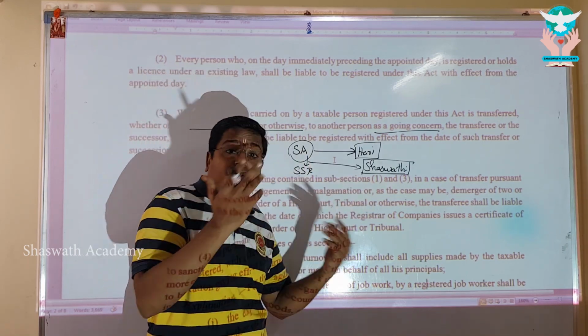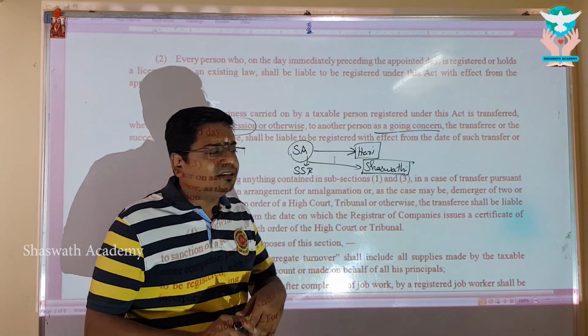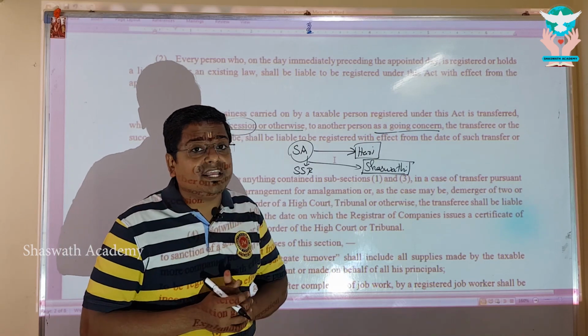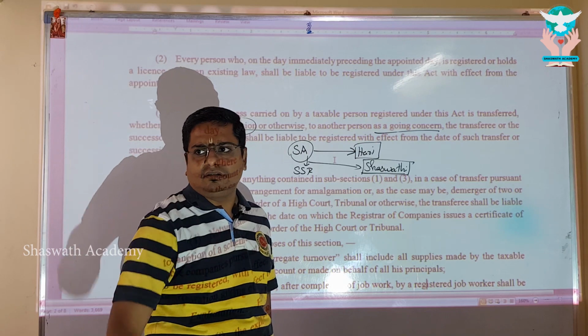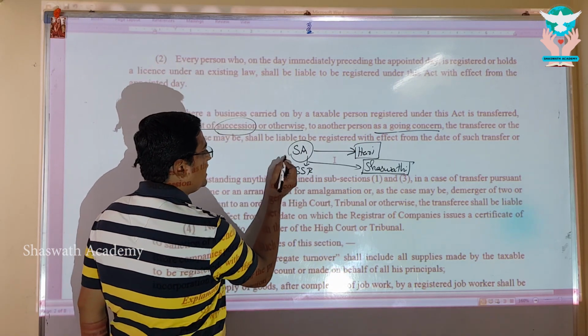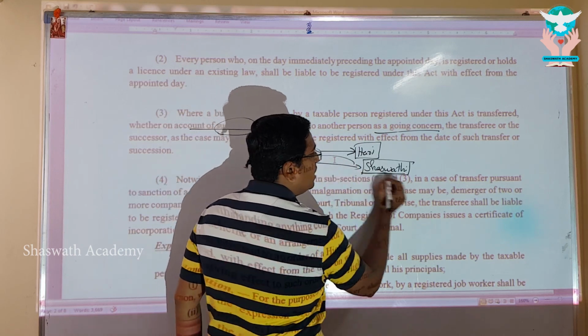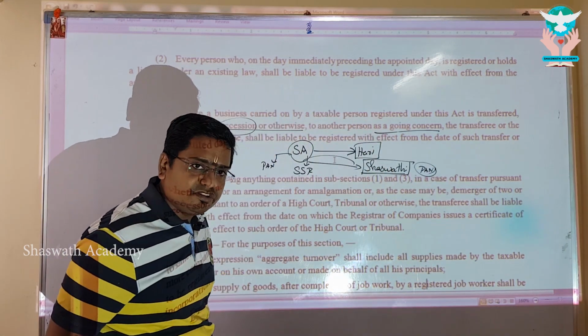So tomorrow Shaswathi is coming to take over Shaswath Academy. Let her take over, but this is a succession, right? Shaswathi is a new person. Obviously, you all know GSTIN will be on the individual PAN. Correct, my dear? So Shaswath Academy, which previously carried my PAN, because of the succession, will now be taken in the name of the PAN of Shaswathi. There is a change in PAN itself.